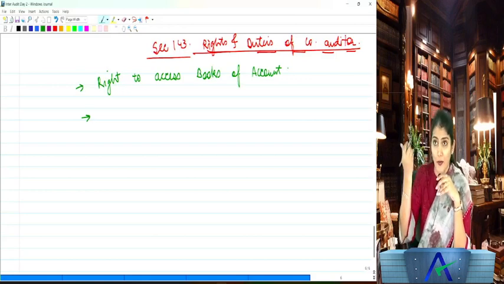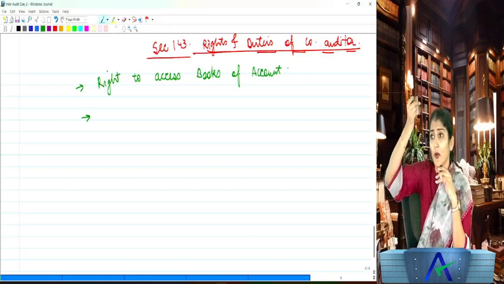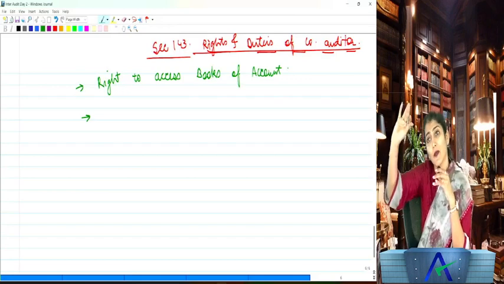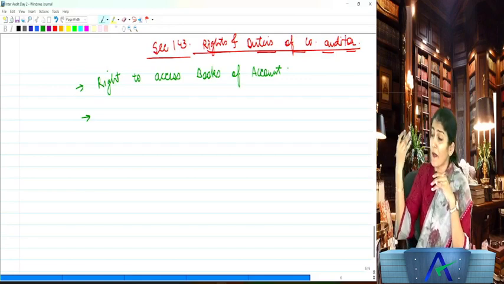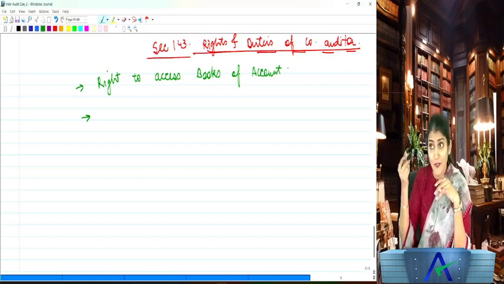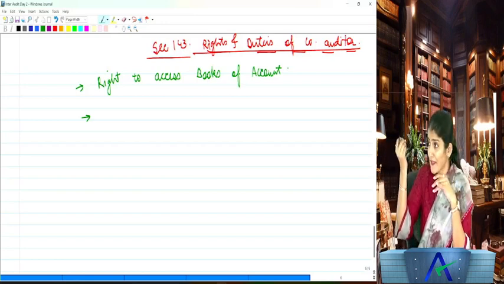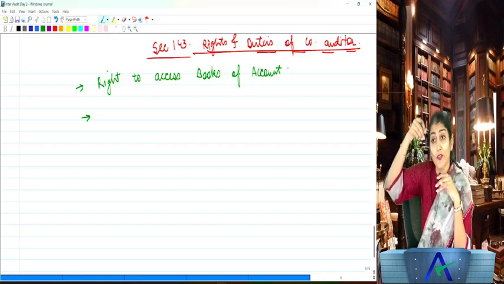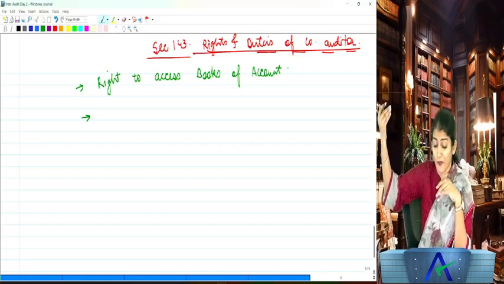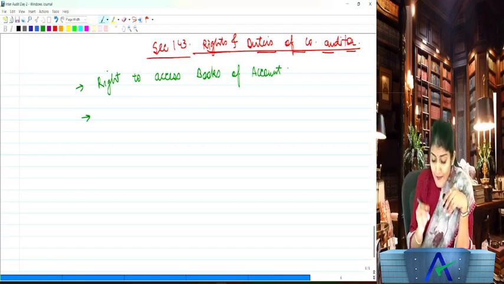So statutory auditor, I told you, wherever we are talking about audit, which audit are we talking about? Unless otherwise specified, it is always statutory audit. What opinion is expressed by the statutory auditor? True and fair view. Do you remember that? We had seen it yesterday. Report on the true and fair view of the state of affairs, the profits, the cash flows of the entity. So right to access books of account.